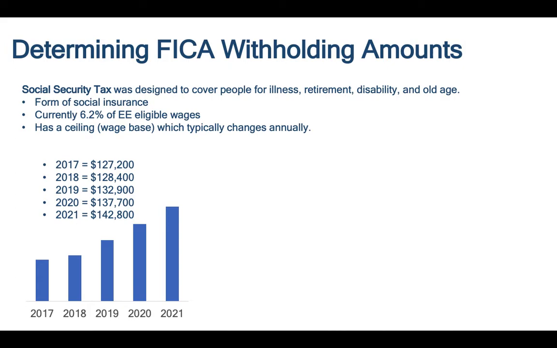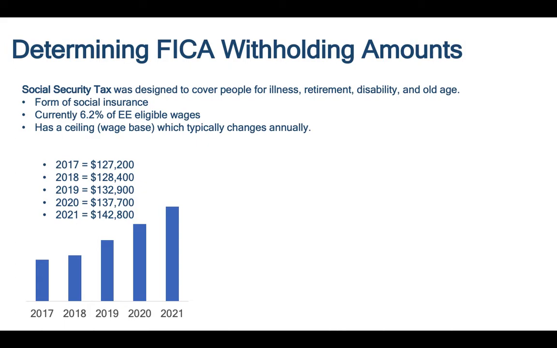Now, Social Security tax has a ceiling, or what's referred to as a wage base. And that wage base typically changes on a yearly basis. So in 2017, the ceiling was 127.2. In 2018, it was 128.4. And then up to 2021, the wage base, or ceiling, is 142.8.